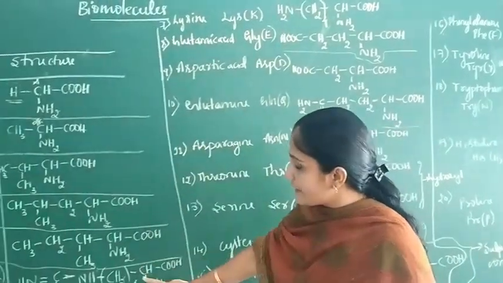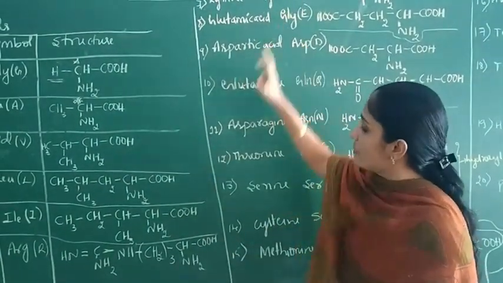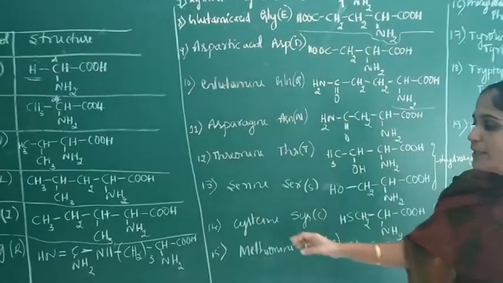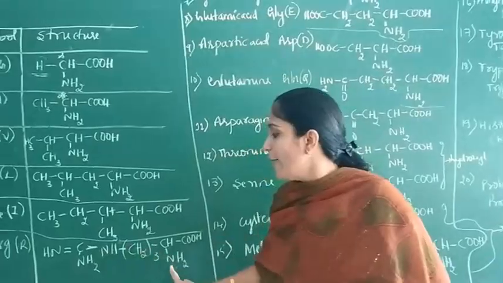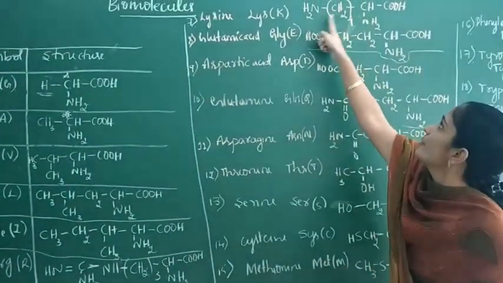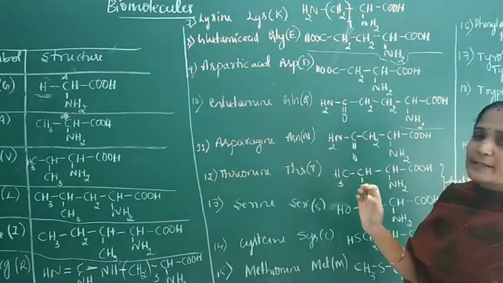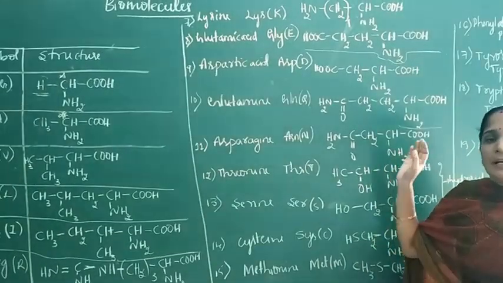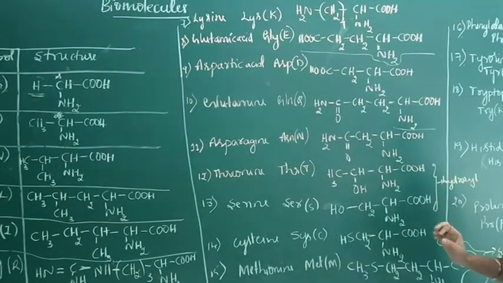Lysine and arginine are examples of basic amino acids because they contain more amino groups than carboxylic acid groups.